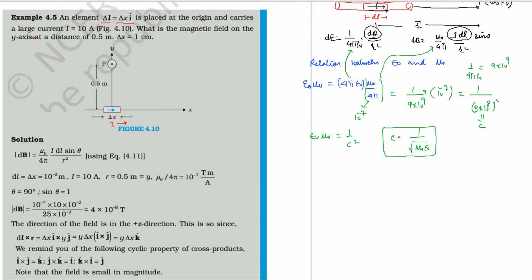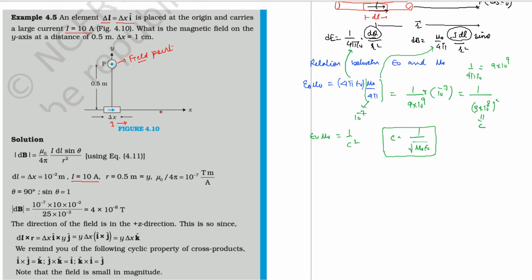It is placed at the origin and carries a large current of I equal to 10 ampere. Okay, and what is the magnetic field on the y-axis? This is the field point. Here is a point where you have to determine the magnetic field. You have the current carrying wire along the x-axis.